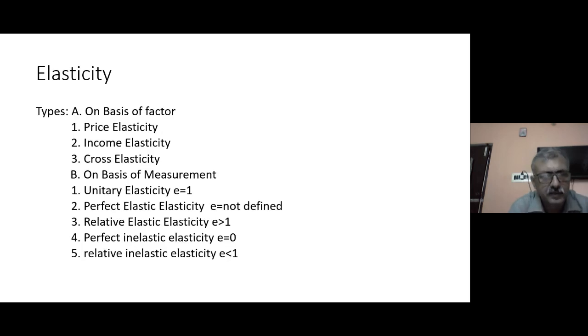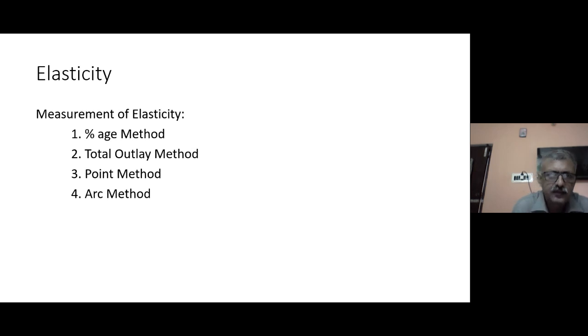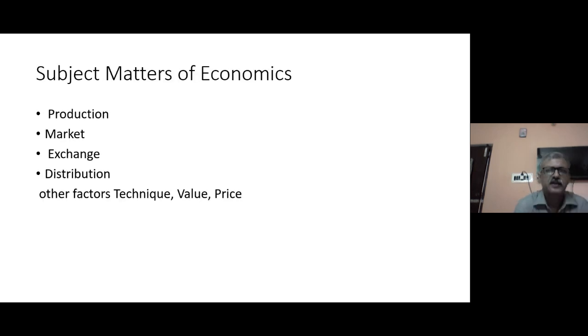We have covered the meaning of economics, we tried to understand the various definitions, the demand theory part, the supply theory part, and utility. Right now, the last thing in unit 1 is the subject matter of economics.